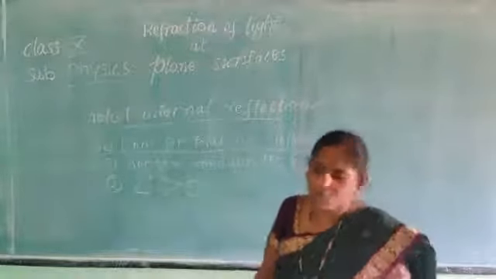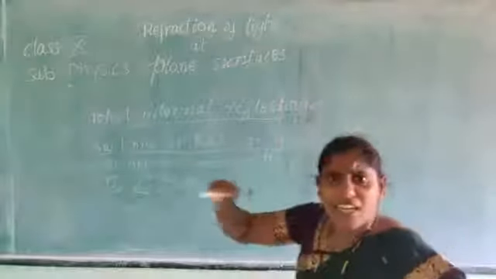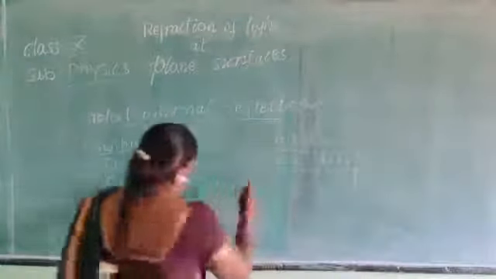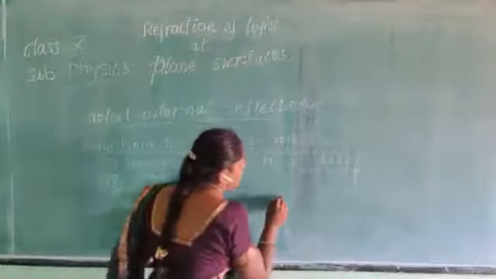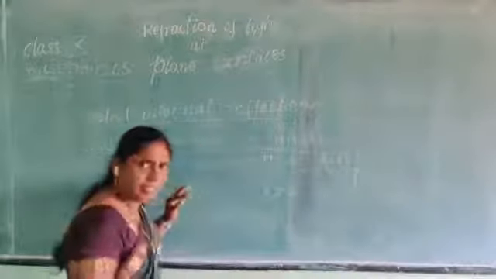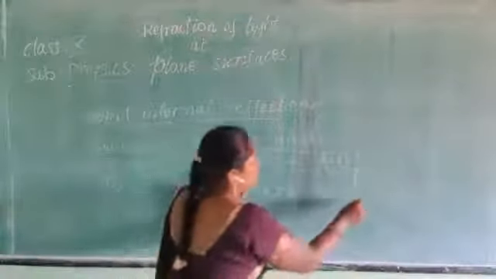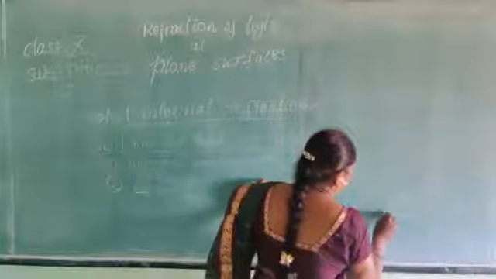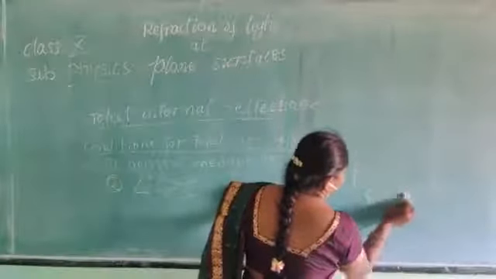Now, once again, what is total internal reflection? When the angle of incidence is greater than the critical angle, the light ray, once again I am explaining. For example, this is a denser medium.